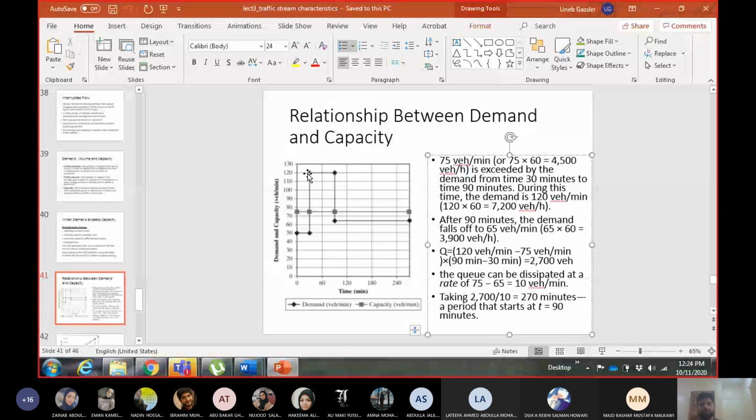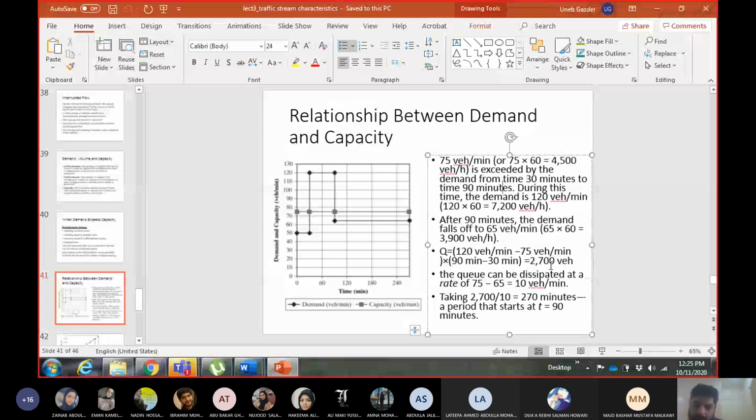Okay, so 120 minus 75. If you multiply them, you will get the number of vehicles in the queue, which is 2,700 vehicles. In order to find the number of vehicles in the queue, you take the area between the demand and capacity line when the demand is above capacity, for the time period when the demand is above capacity. So 2,700 vehicles are in the queue in this 1 hour.